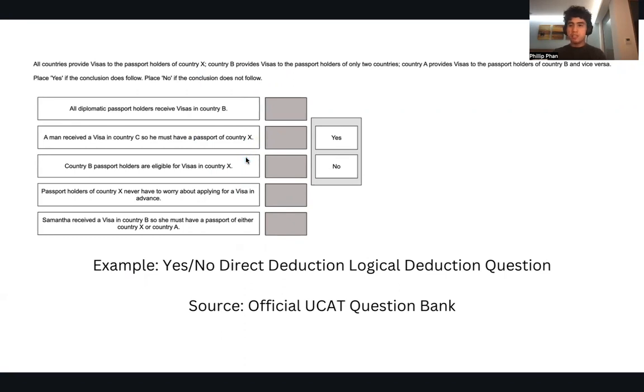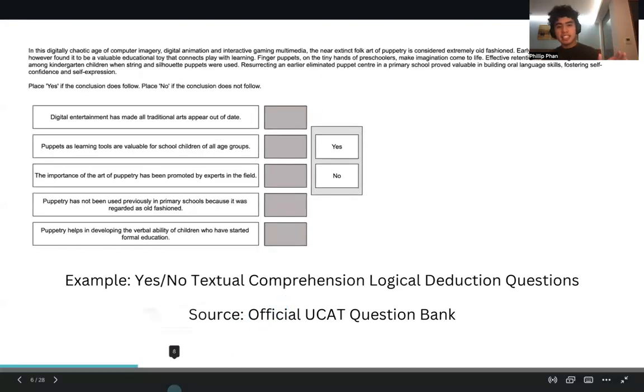And there are, of course, lots of techniques for them, and I'll discuss those in a later video. The source of this is the official UCAT question bank. So these questions are approved by the UCAT as well. These are the premier questions that you can get, or at least ones that can be reflected in the UCAT exam. I do believe Medify is more premier, but just for the sake of getting you guys questions, I've gone there. Next one that I'm going to be looking at are the yes/no textual comprehension logical deduction questions.